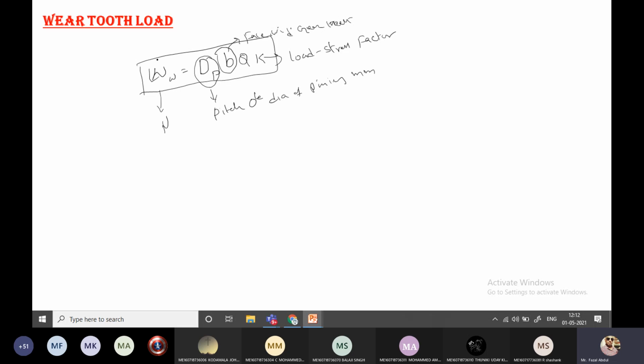These equations are inbuilt in the software for analysis, such as stress analysis and deflection analysis. If you are perfect with these equations, you can easily understand what the software is telling you. So dp is the pitch circle diameter. Now one I forgot: Q is the ratio factor.